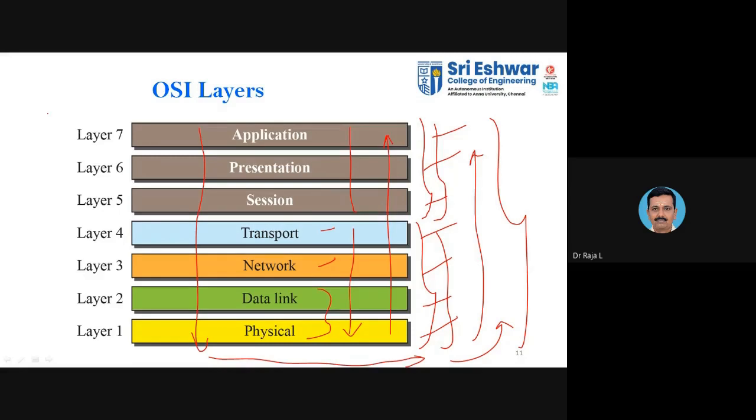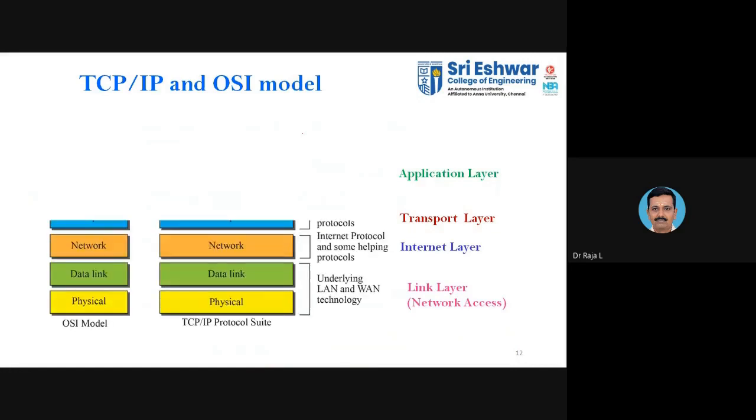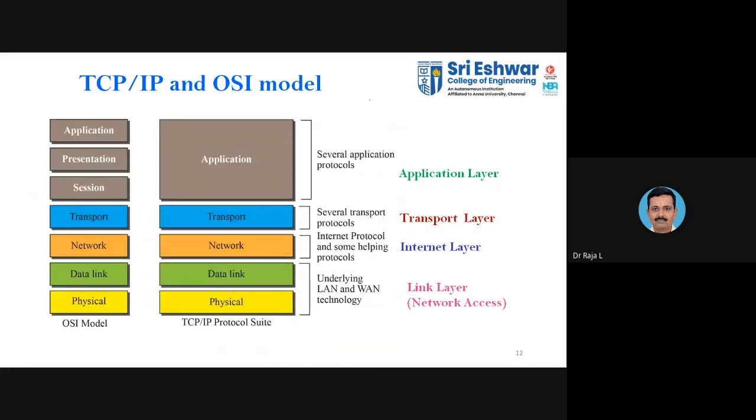So these are the 7 different layers available. Just remember the order: physical layer, data link layer, network layer, transport layer, session, presentation, and application. In TCP/IP, as I told you, you have this segregation.